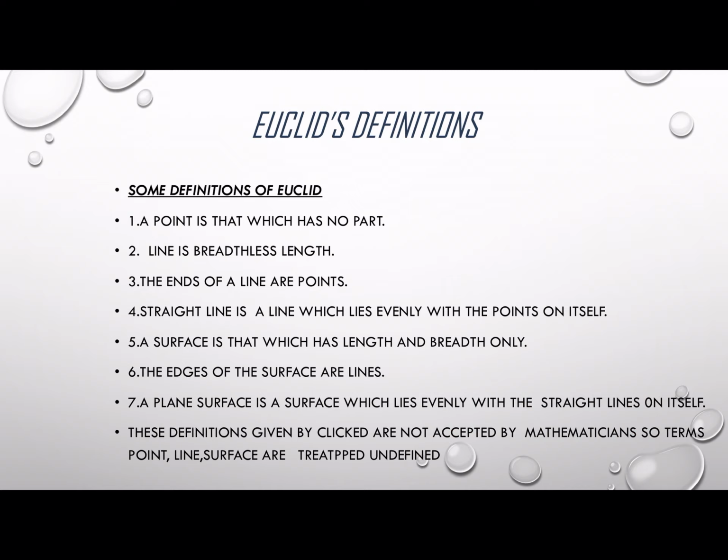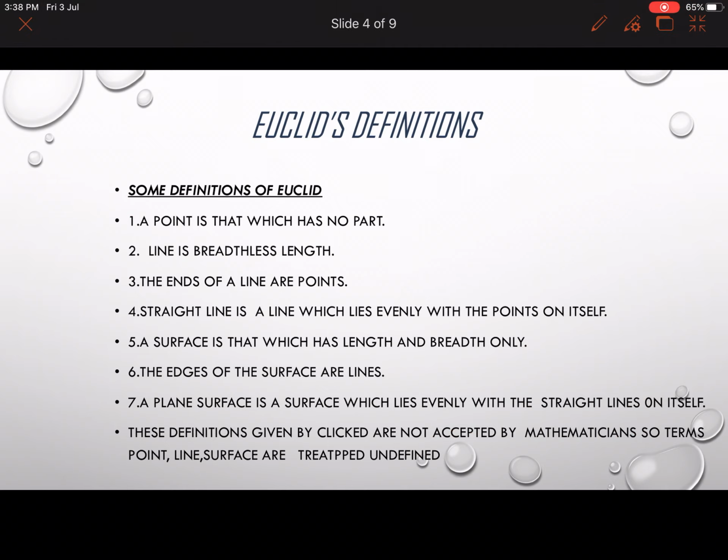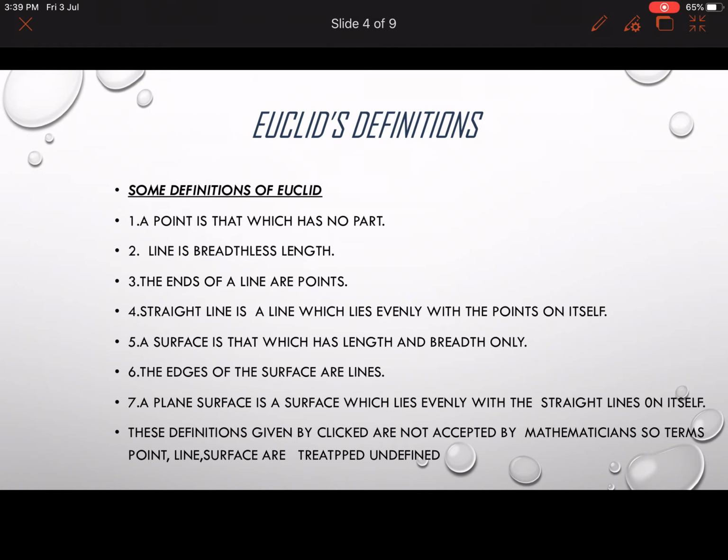Now, let us see the definitions given by Euclid. A point is that which has no part. So here he is trying to say that a point has no part. Imagine I have taken a point here. This is a small point A. Is it having any part other than this? No, you cannot show smaller part in the point. Hence, a point is that which has no part.